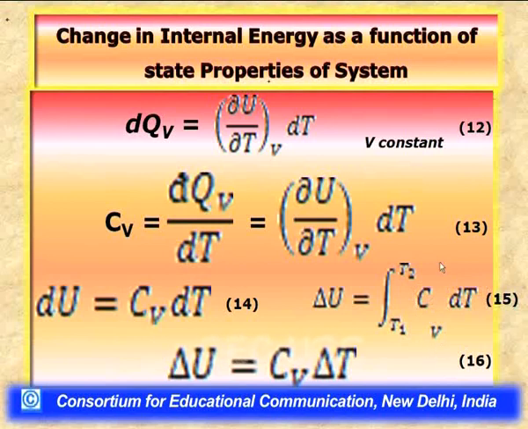If it is independent of temperature, then we can take it out of the integral and easily integrate dT within limits T1 to T2, getting delta T as the finite integral value, and therefore delta U becomes equal to Cv delta T. In this manner we have evaluated the change in internal energy with change in temperature.